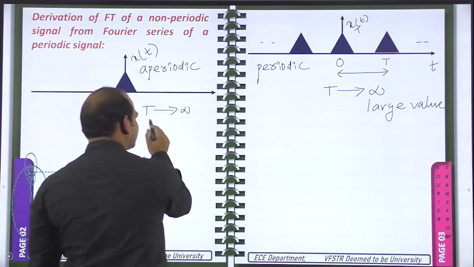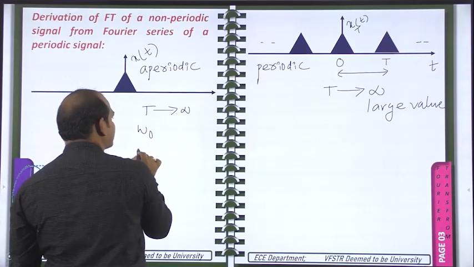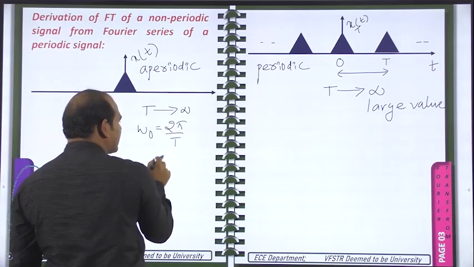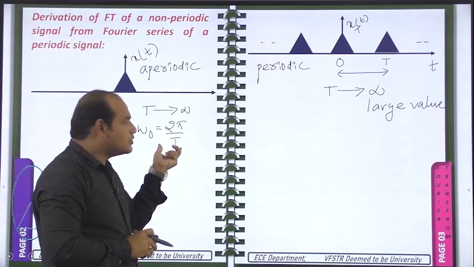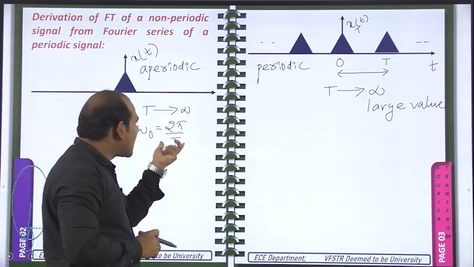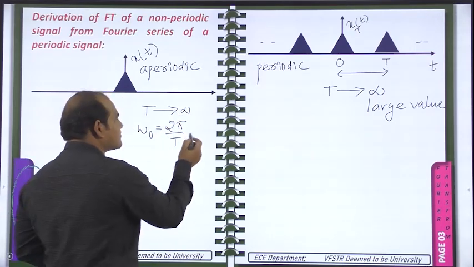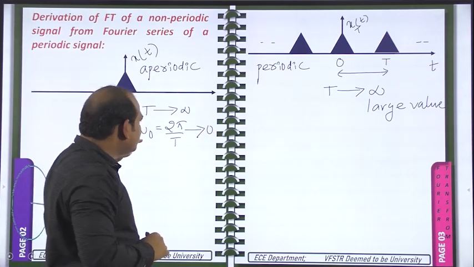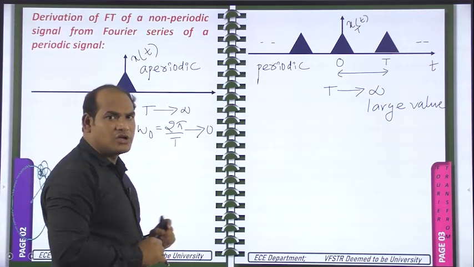Whenever capital T is tending to infinity, what happens to the fundamental frequency omega naught? Actually omega naught is given by 2 pi by capital T. When T is becoming a very large value, and this large value is in the denominator of omega naught, it becomes a small value, so omega naught will become 0. Capital T tending to infinity means omega naught is tending to 0.